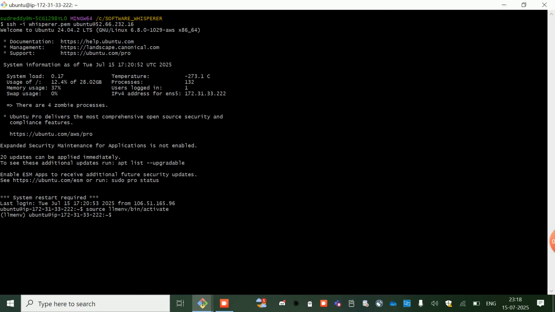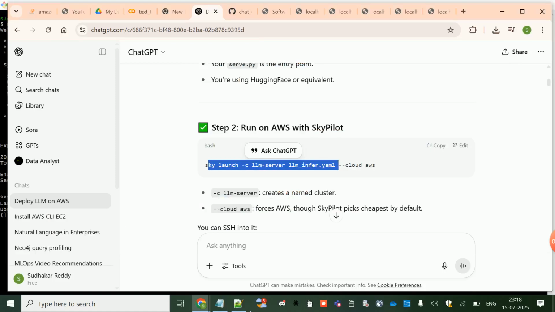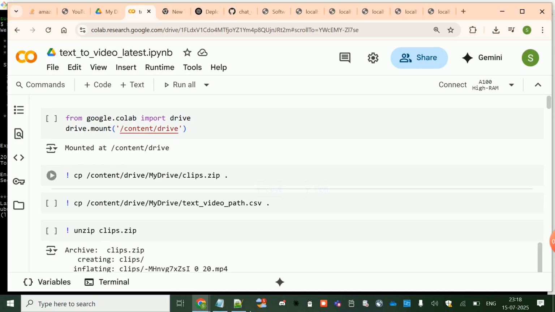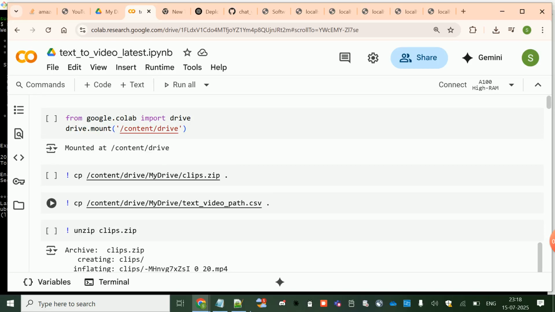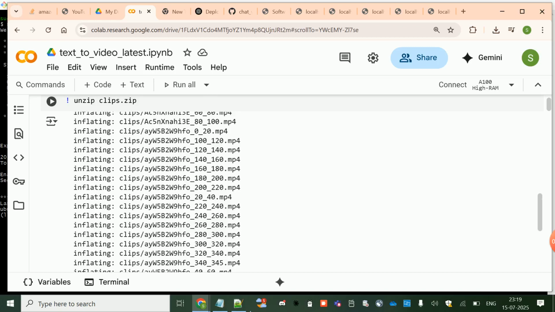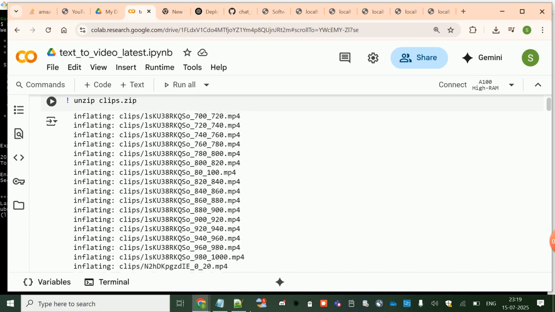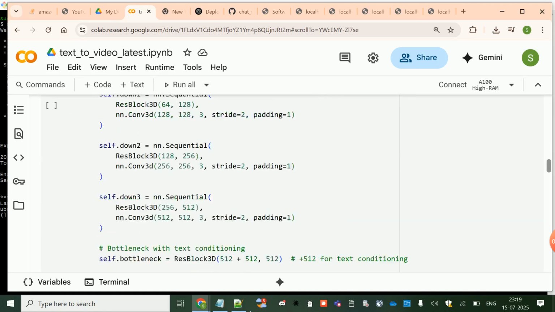And then coming to the fine tuning. Basically, the video clips which we have collected, that data is used for fine tuning. There's a text to video CSV file, where each text has its corresponding video. That is being used for generation of video. Basically, it has been fine tuned via full fine tuning, and then we have generated the video.